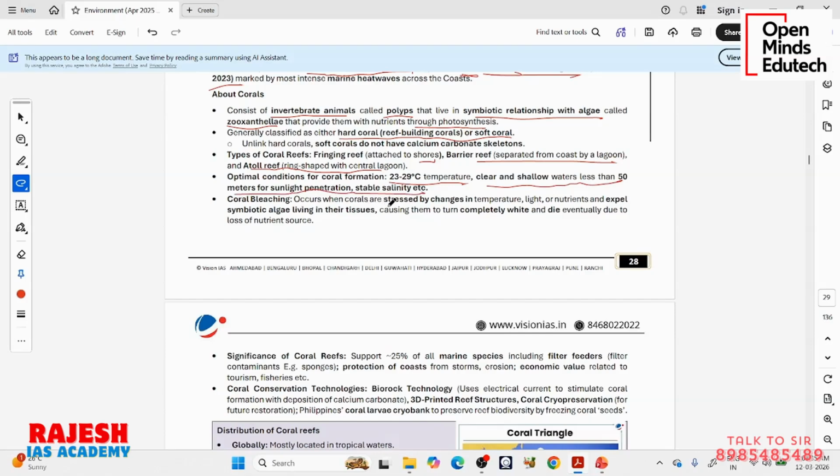Coral bleaching occurs when corals are stressed by changes in temperature, light, or nutrients and expel symbiotic algae living in their tissues, causing them to turn completely white and die eventually due to loss of nutrient source. So this is what I have told you already.